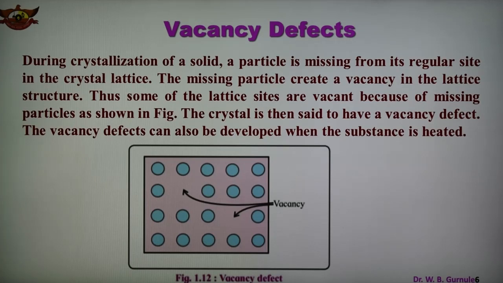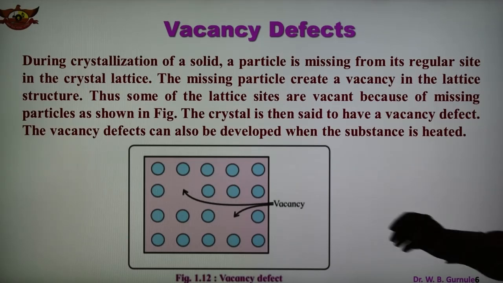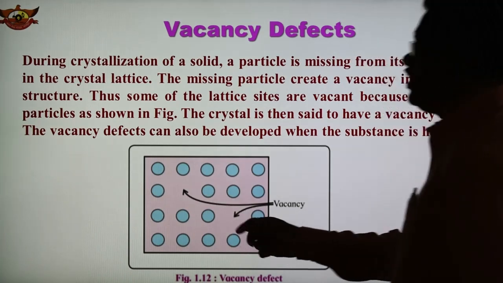Some of the lattice sites are vacant because of missing particles, as shown in this figure, and the crystal is said to have a vacancy defect. A vacancy defect can also be developed when the substance is heated. The figure shows clearly how particles are missing and create the vacancy.